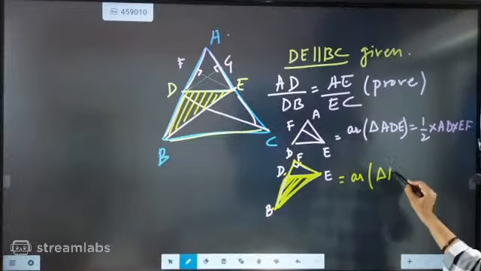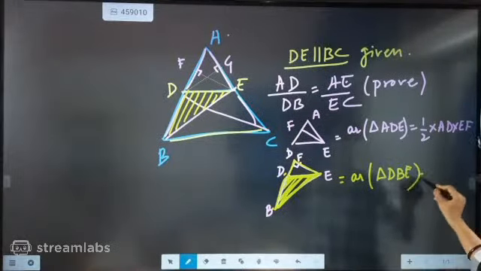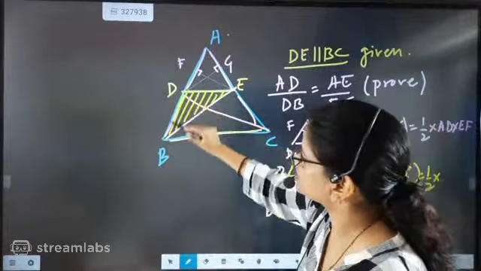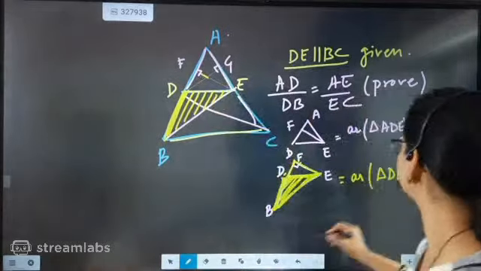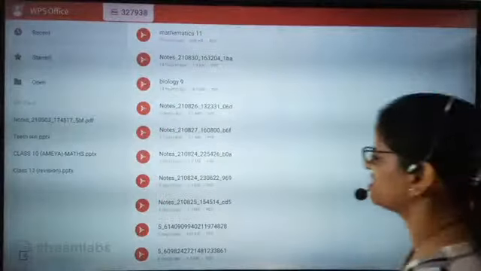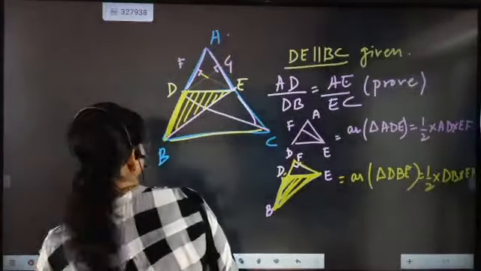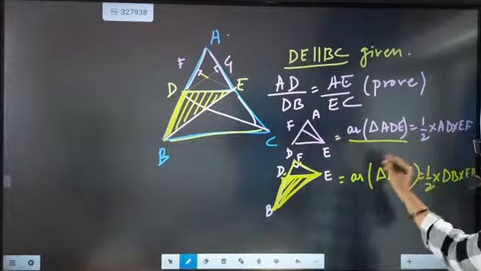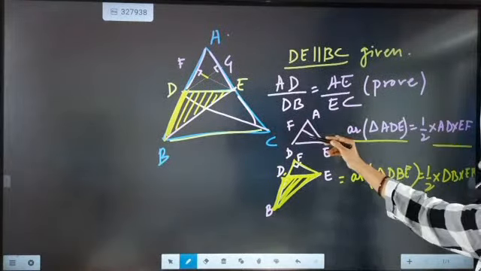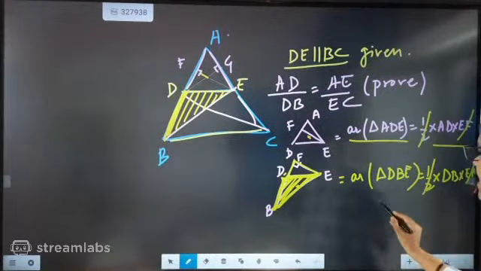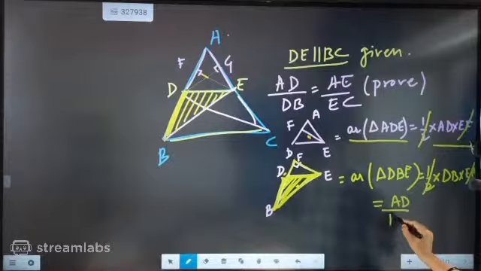Okay, area of this part of the triangle, that is DBE, will be exactly equal to half into DB, because this part will become the base, beta. This is the base and the height is here. So DB into EF. Now beta, once you get the ratio, you have to take EF, so the ratio will be this by this. The moment you take the upper part of the triangle by the lower part of the triangle, the half and half will get cancelled, EF and EF will get cancelled. The ratio is coming AD by DB.